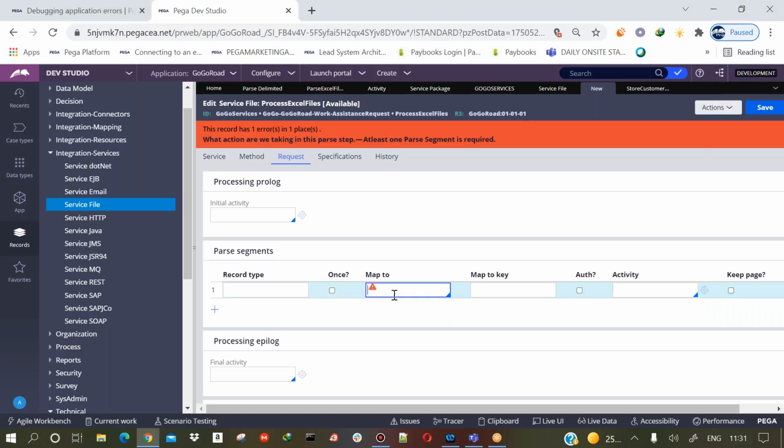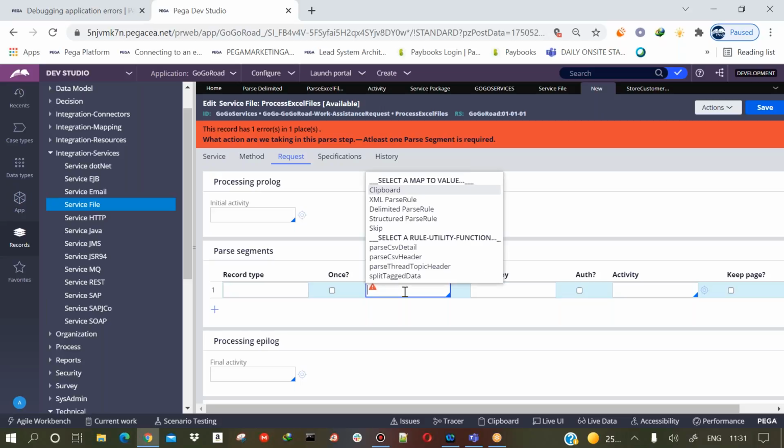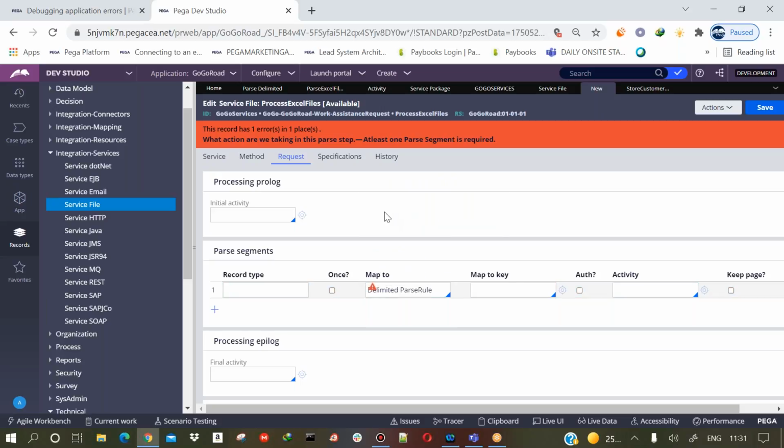We have created one parse delimited, so I'll select the delimited parse rule, which is going to take care of mapping the data present in the file to the properties present in the clipboard.